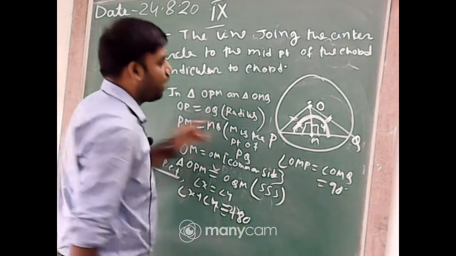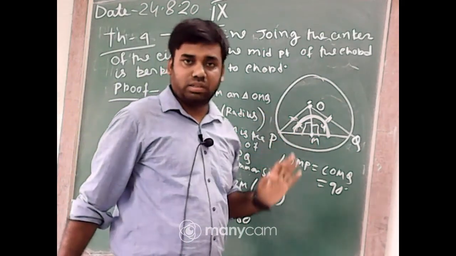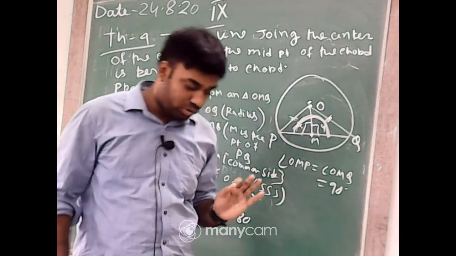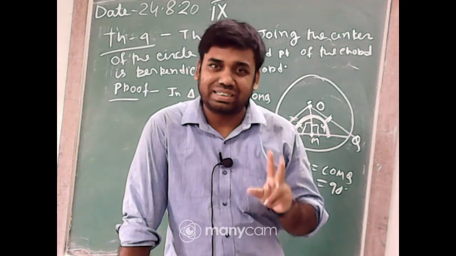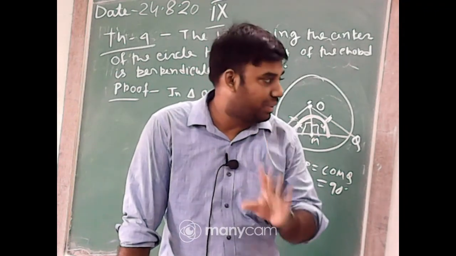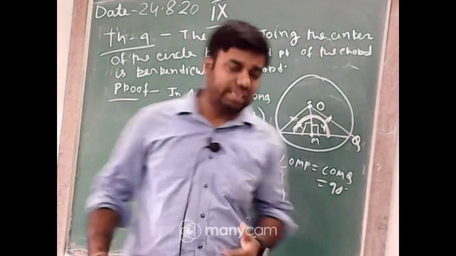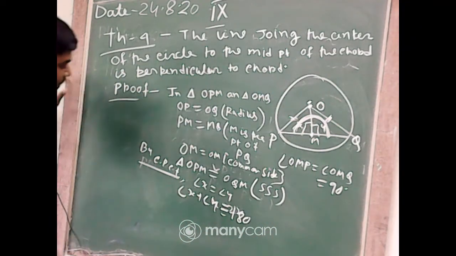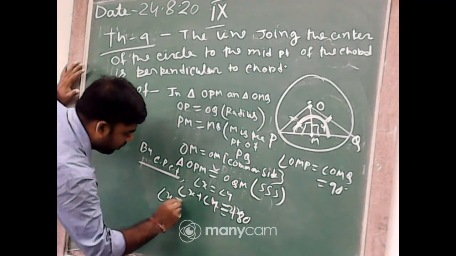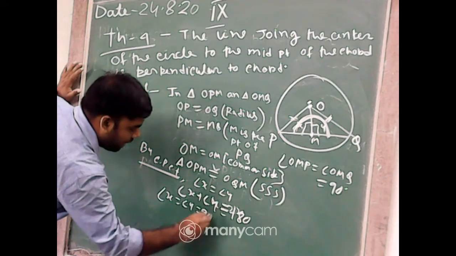So X plus Y equal to 180 degrees. Now think about a question. Two angles are equal and their sum is 180 degrees. It means they are separately 90 degrees, angle X equal to angle Y equal to 90 degrees.